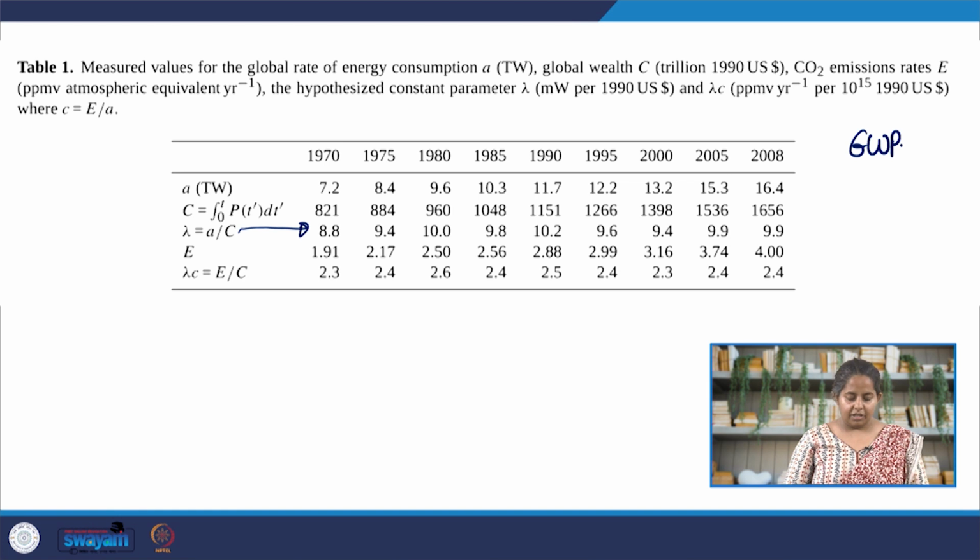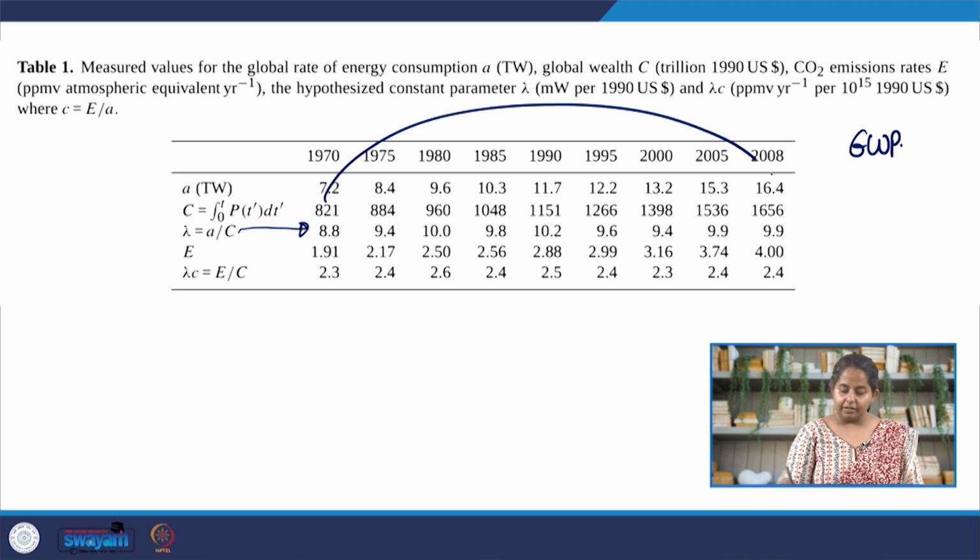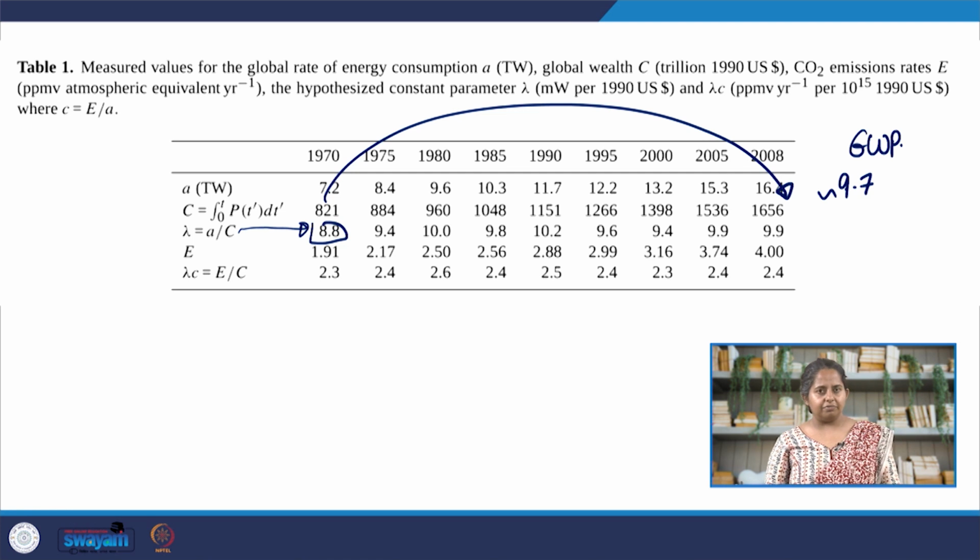and noticed that the assumption that lambda is constant makes sense. So, these are the data points that were available between 1970 and 2008, which were used by the author. One thing to notice is that the global wealth doubled between 1970 and 2008. However, the lambda remained roughly in the same range. So, you see between 1970 and 2008, the lambda is roughly 9.7, and obviously some years it goes up, some years it goes down, but it remains about the same.